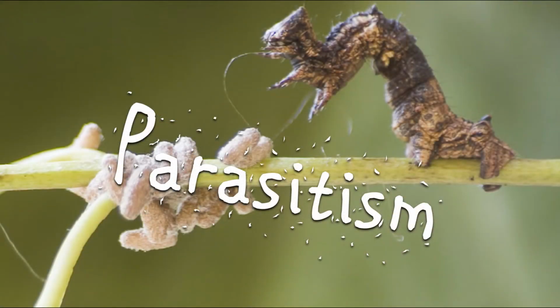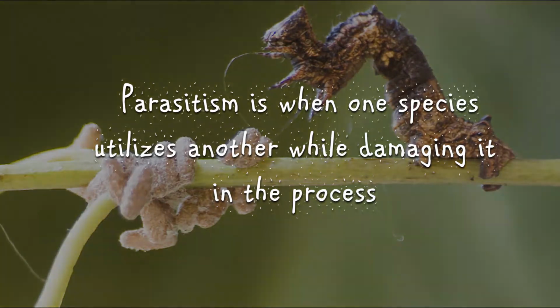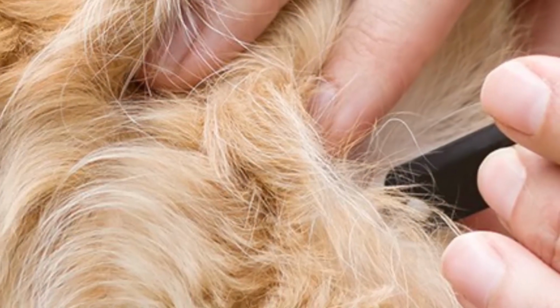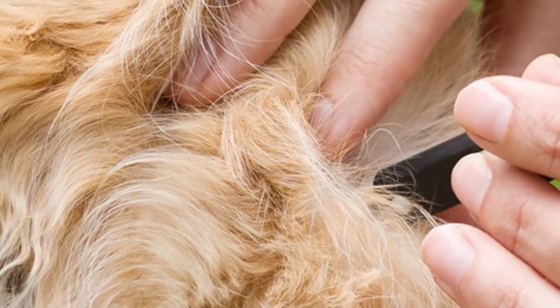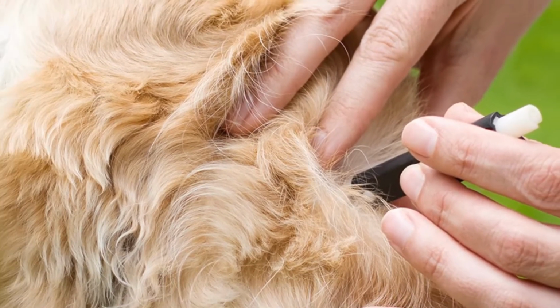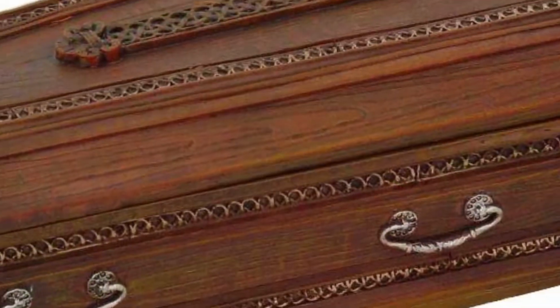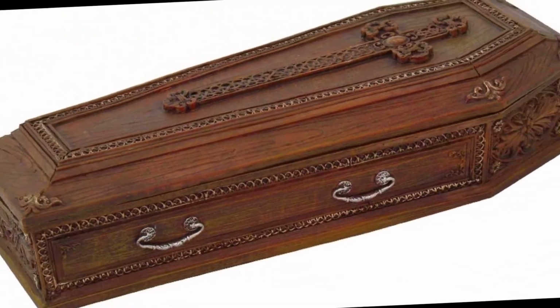Parasitism is one of the more damaging and harmful relationships. Parasitism is when one species utilizes another while damaging it in the process. A tick in a dog's fur is considered a parasite, as even though the tick is benefiting from having the dog as its host, the host is becoming infected with various diseases. These diseases can sometimes even be fatal.